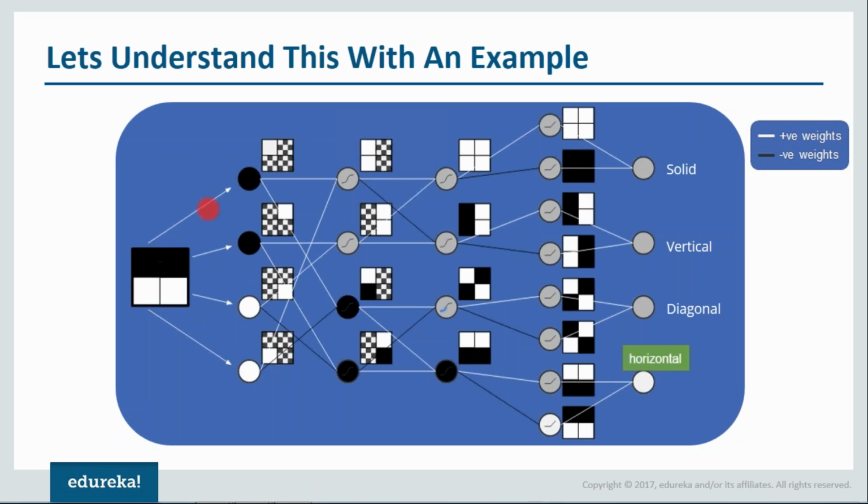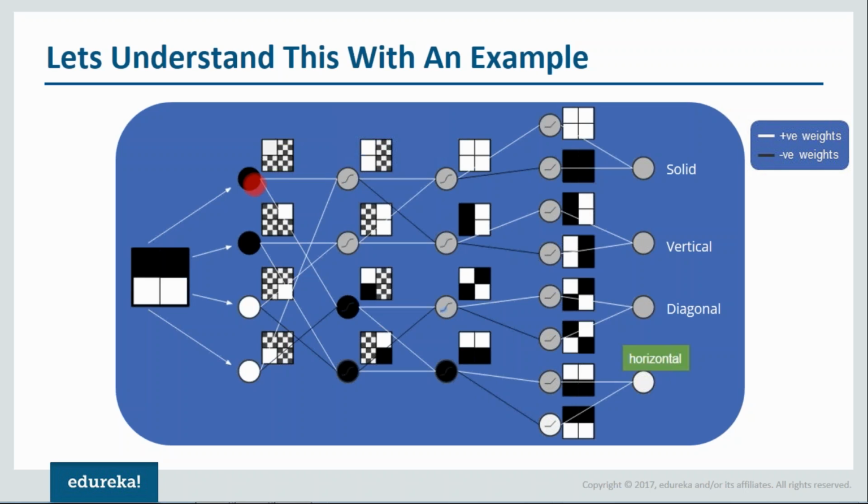So this particular pixel will go to this node, it will go to this node, this pixel will go to this node, and finally this pixel will go to this particular node that I'm highlighting with my cursor. Now what happens? We provide them random weights. So these white lines represent the positive weights and these black lines represent the negative weights. Now when we display high brightness, we'll consider it as negative.